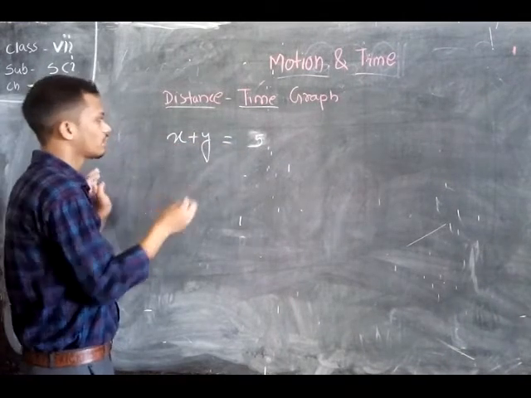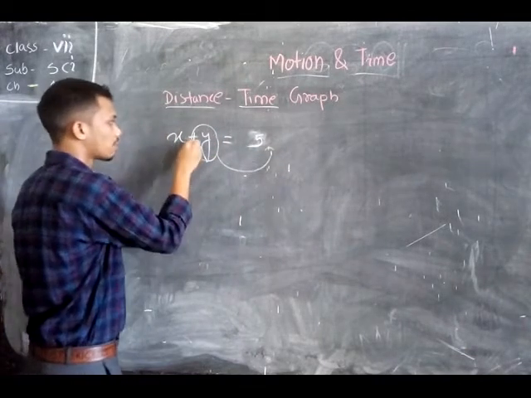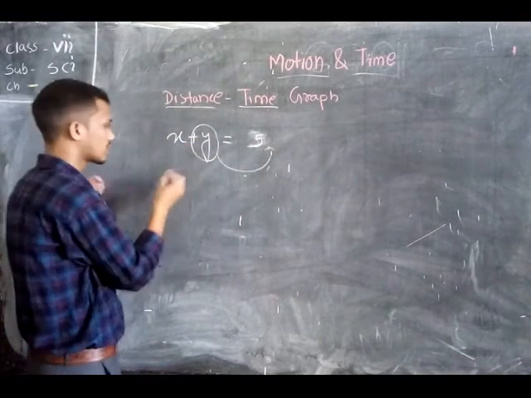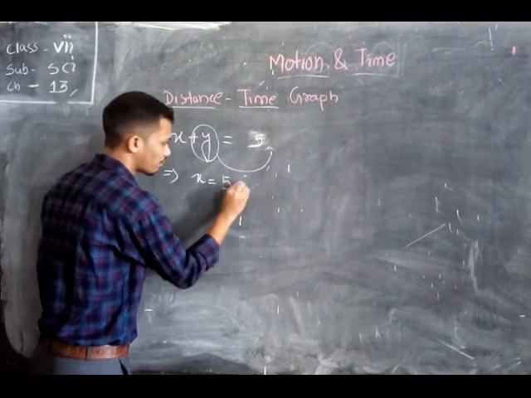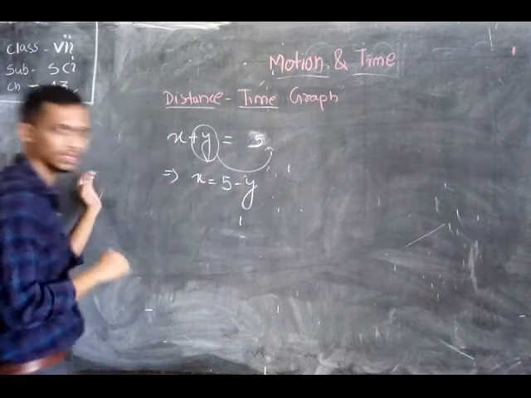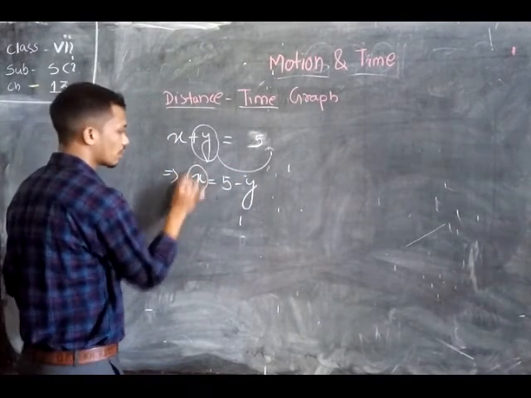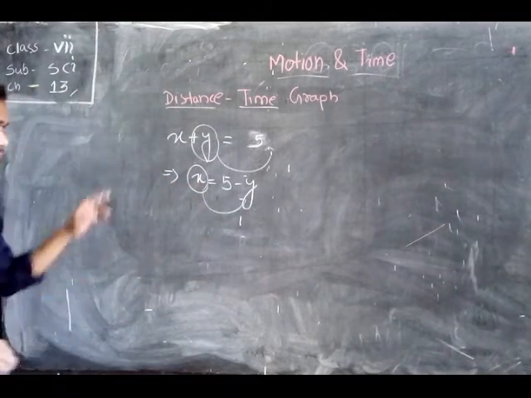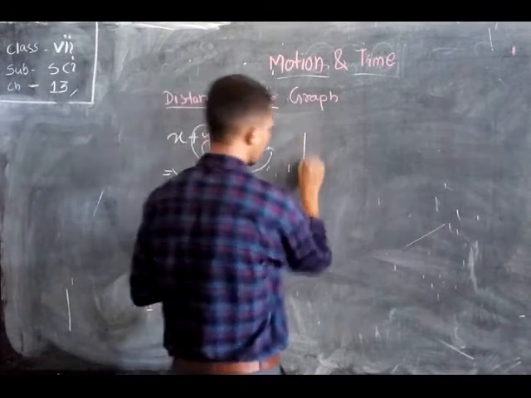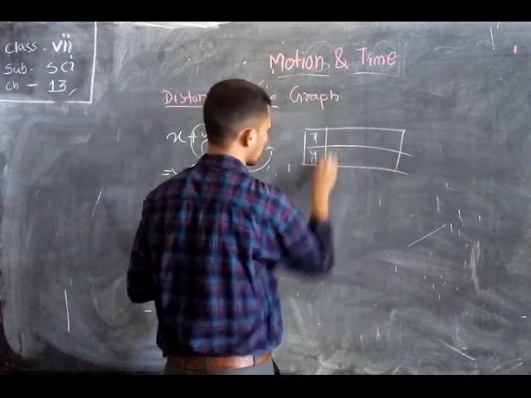Whenever we move this y term to this side, the plus sign changes into minus. This implies that x equals 5 minus y. So here, students, I may assume the value of y, then I will obtain the value of x. Suppose here is a table, this is the value of x and this is the value of y.